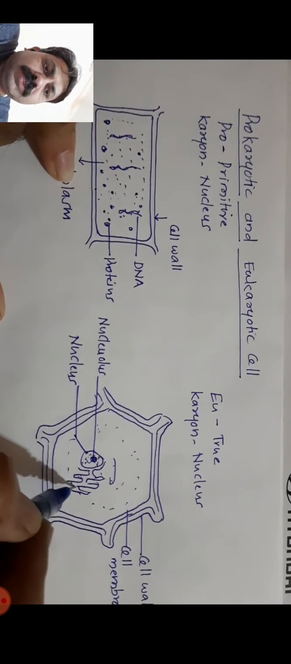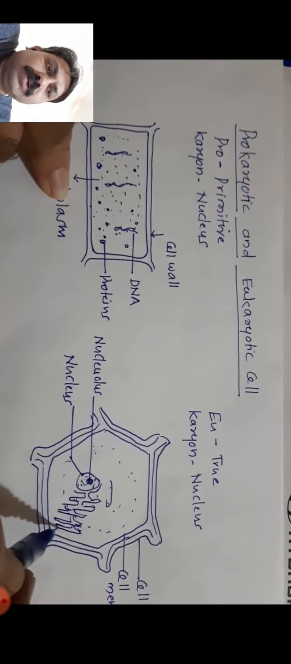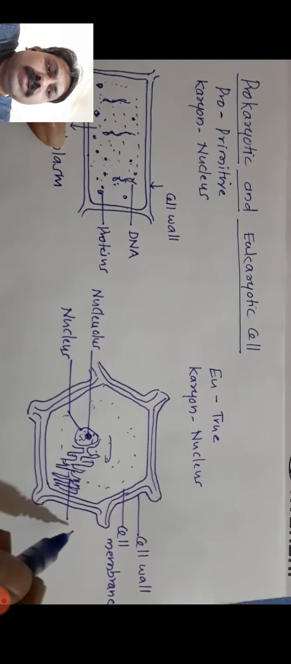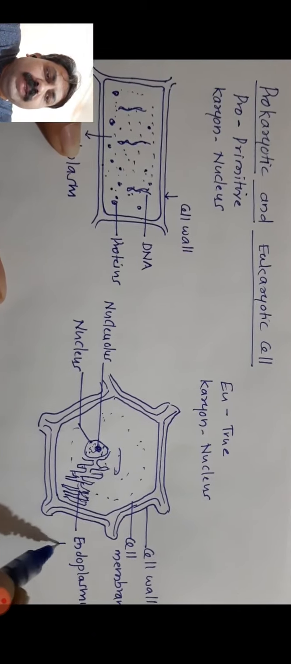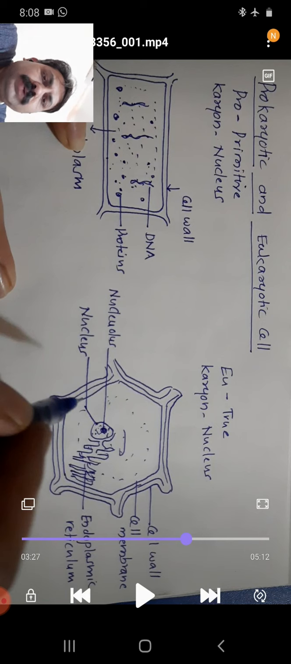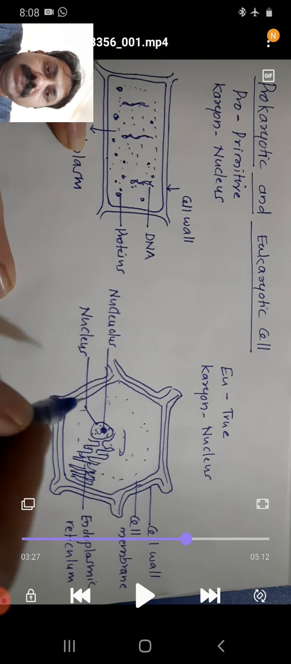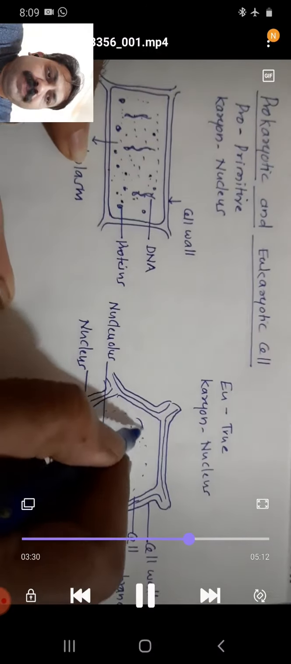Now on the outer side of the nucleus, or nuclear membrane, there is a network of structure, and this structure is called the endoplasmic reticulum. The word itself is indicative. Endo means inside, plasmic refers to the plasma membrane, so beneath or inside the plasma membrane there is a network, a reticulum, and this network is called the endoplasmic reticulum.